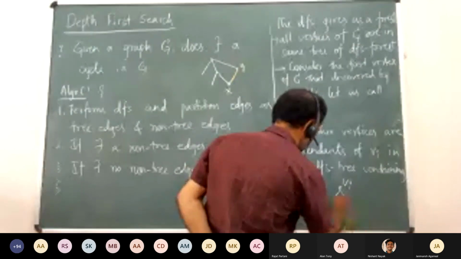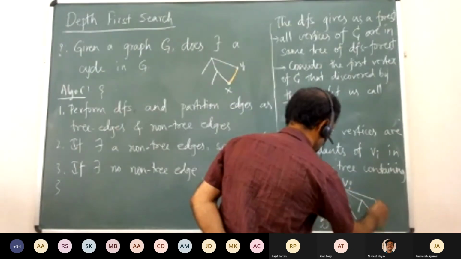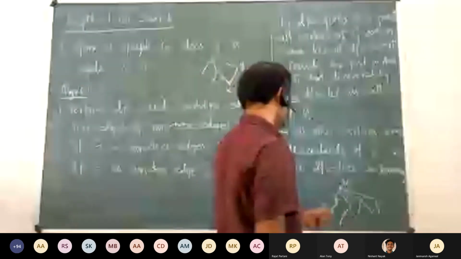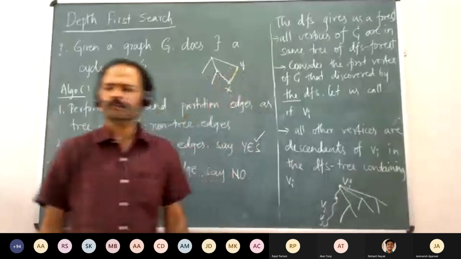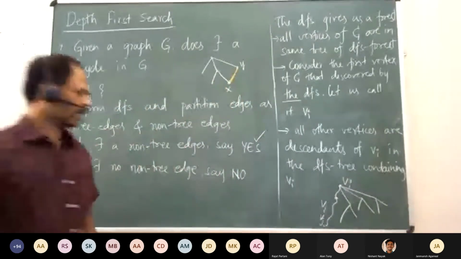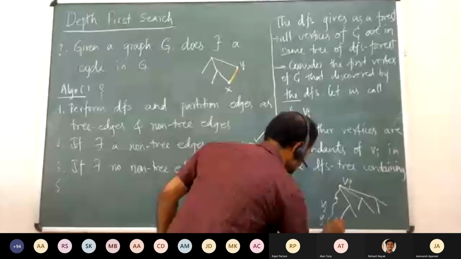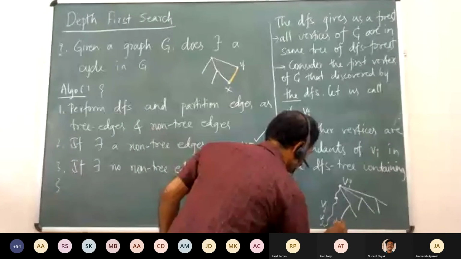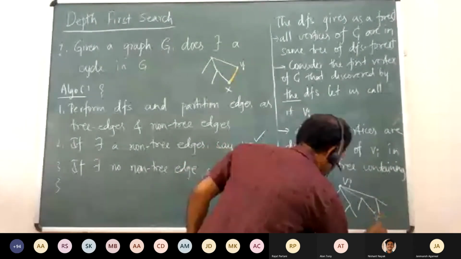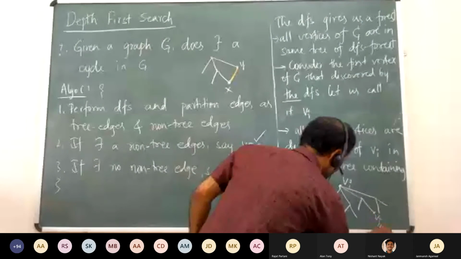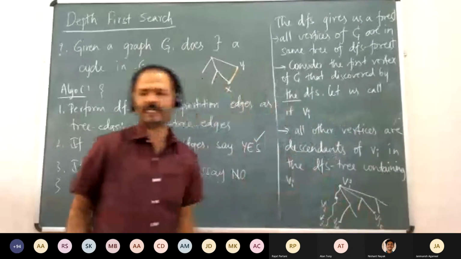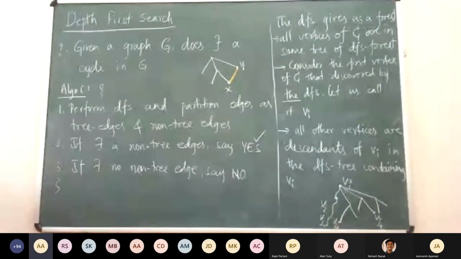Can there be multiple branches like this, which belong to the vertices of the cycle? So can two vertices, some vertex Vjl here and Vjt here, where Vjl and Vjt are vertices of the cycle? No, sir, that's not possible.